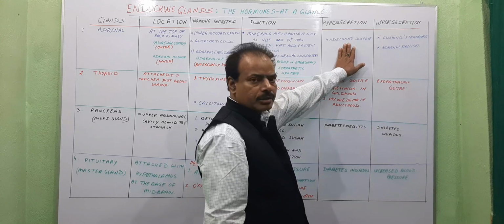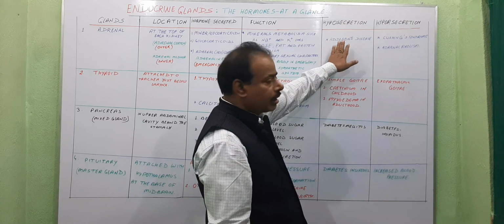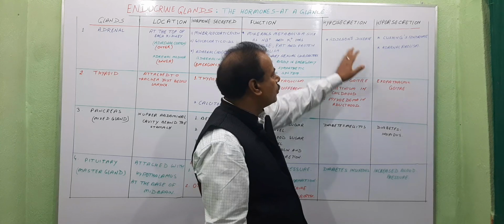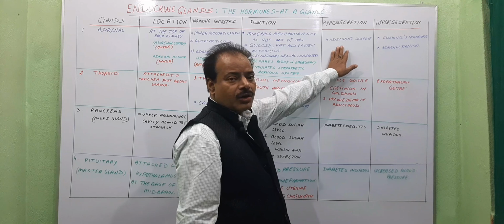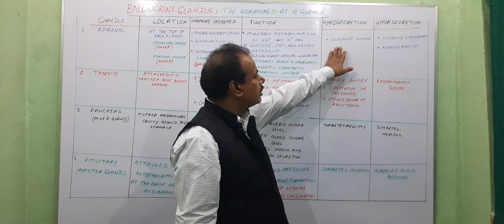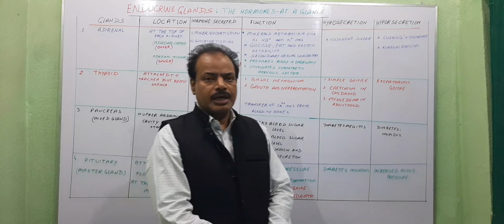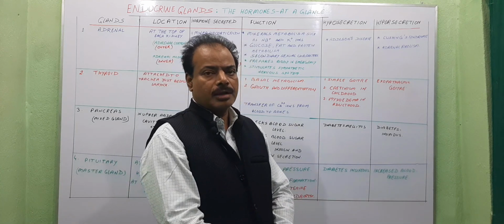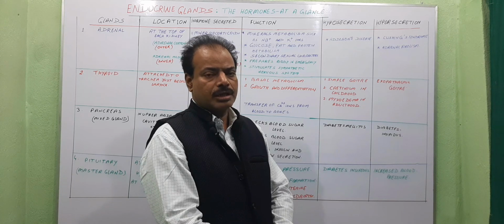The symptoms of Addison's disease are hypoglycemia, loss in weight, loss in energy,